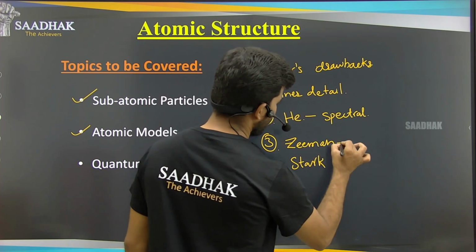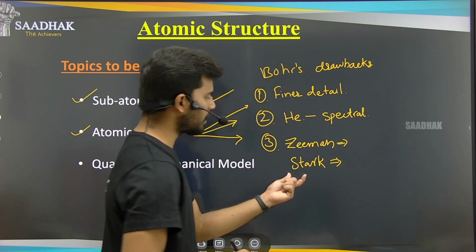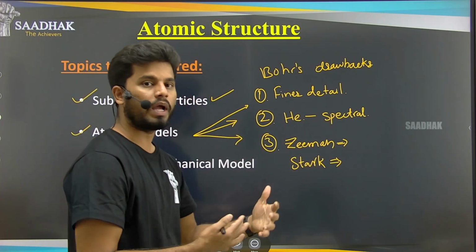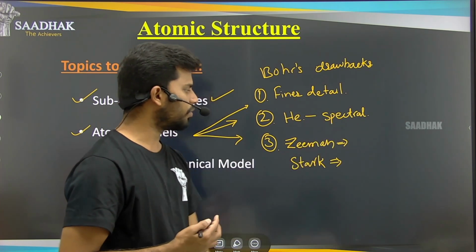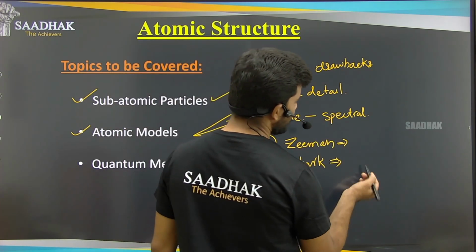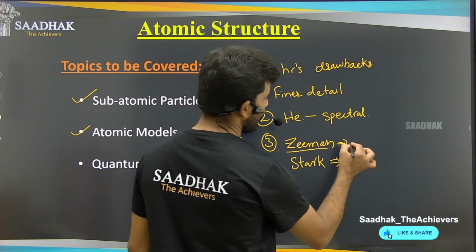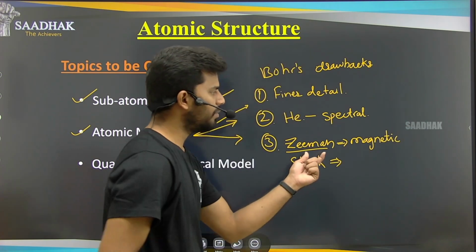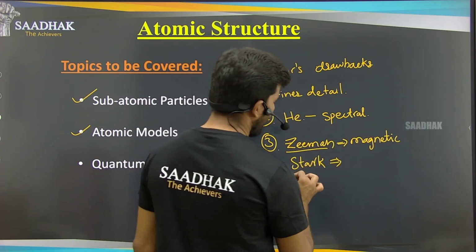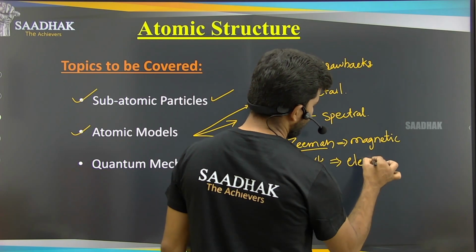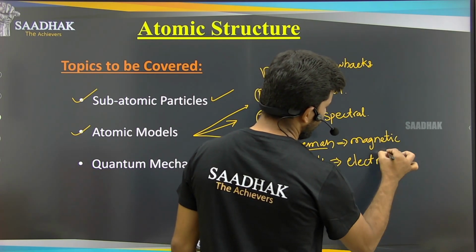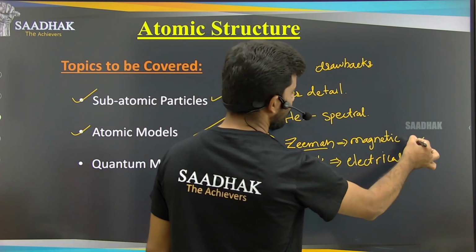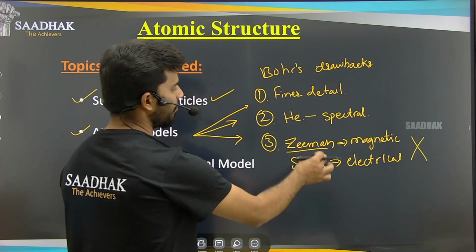Yes or no? He could not explain the Stark effect either. What is the Stark effect? In an electric field, why and how do these spectral lines split? He did not explain that. And in a magnetic field, the Zeeman effect, how the spectral lines split, and in the electrical field also, how these spectral lines split, he was not able to explain those effects.